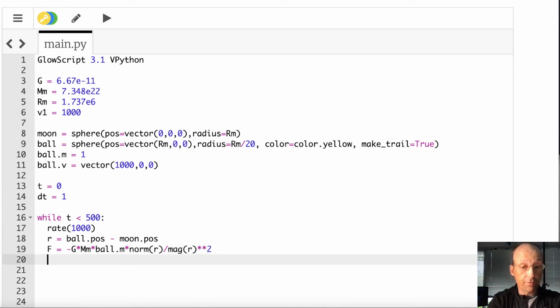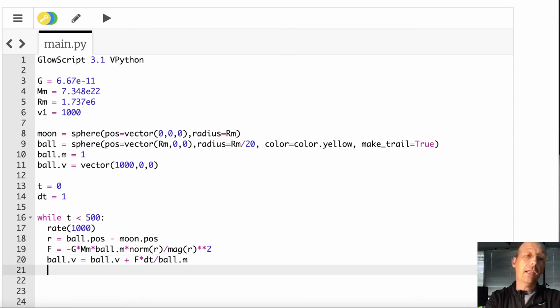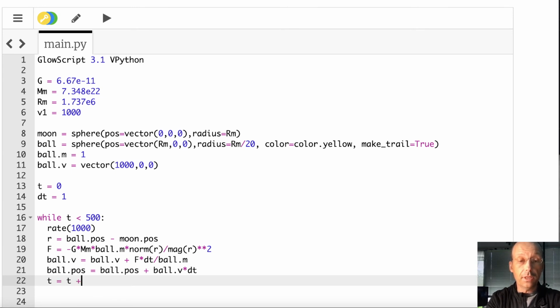Now I'm going to use that to update the velocity. Ball.v equals ball.v plus f times dt divided by ball.m. So f divided by ball.m is the acceleration. This right here looks confusing because that's an update statement. It's not an equal to statement. It makes it equal to, so it updates the velocity. I don't have to keep track of all the indices. Now I need to move the position. Ball.pos equals ball.pos plus ball.v times dt. Update time, t equals t plus dt. That's it.